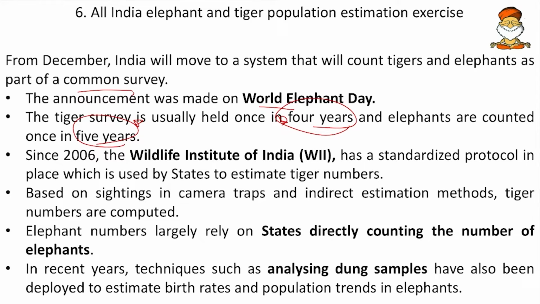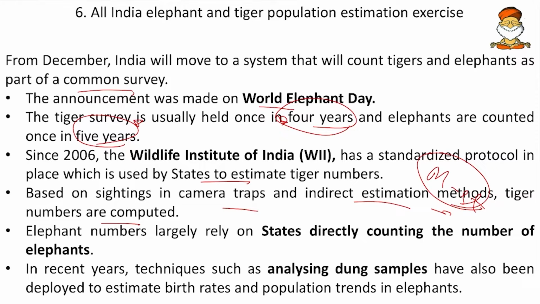Since 2006, the Wildlife Institute of India has had a standardized protocol in place which is used by states to estimate tiger numbers. Based on sightings in camera traps, indirect estimation methods and various others, the tigers are computed. So here we mark the stripes as one technique useful for this tiger census.